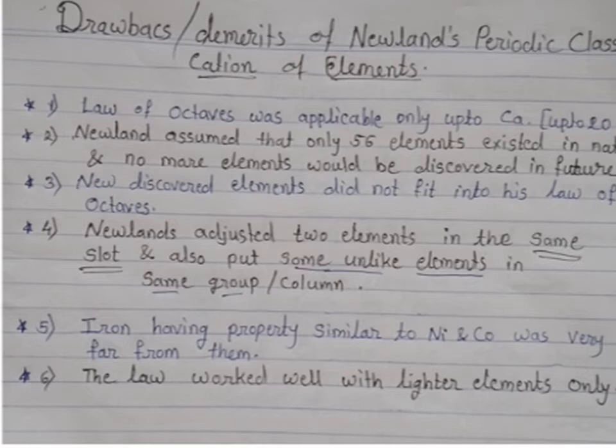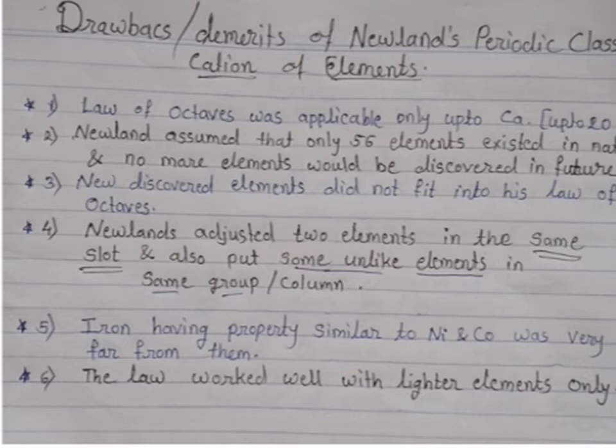It is a contradiction because each element should be placed in one separate slot. But here that rule is not followed. That's why it is a drawback.